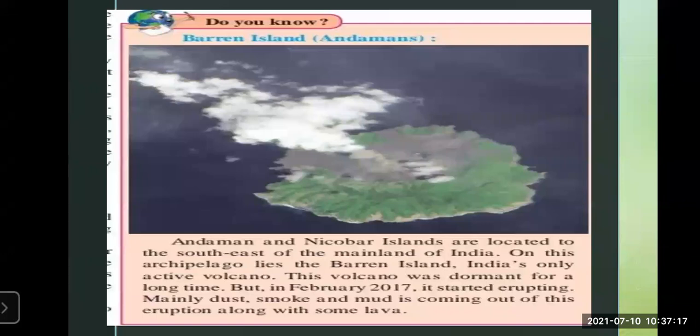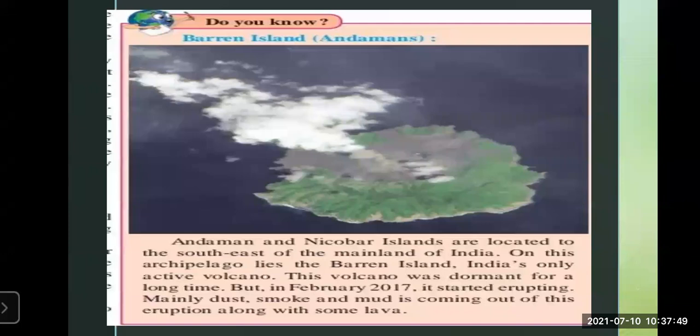Barren Island has the only active volcano. This volcano was dormant for a long time. It had not erupted for a long time. But in February 2017, recently, a few years ago, it started erupting. What came out of it?